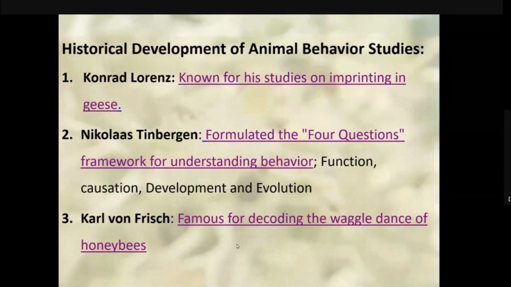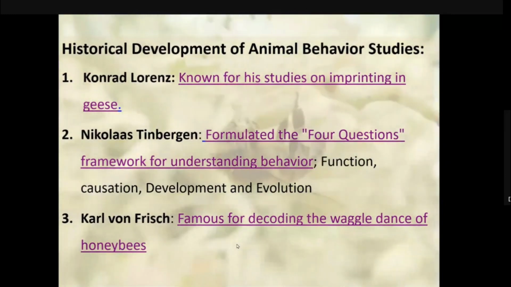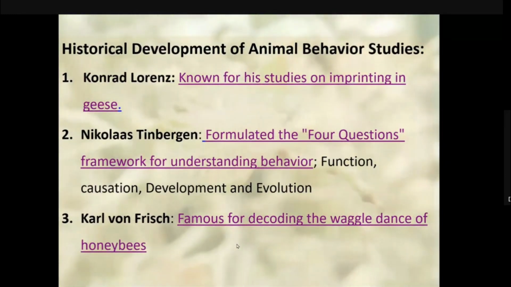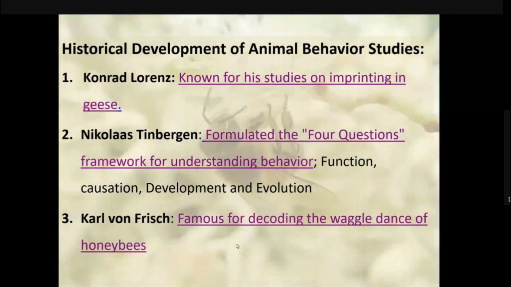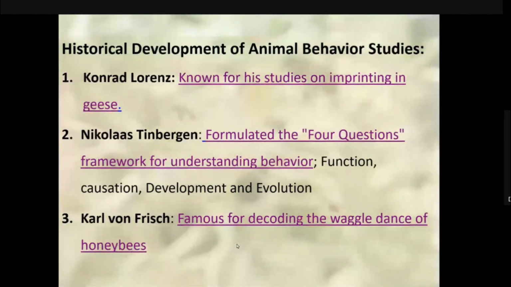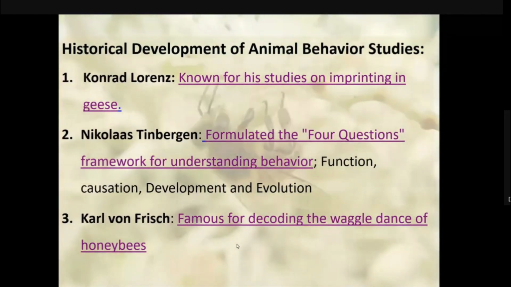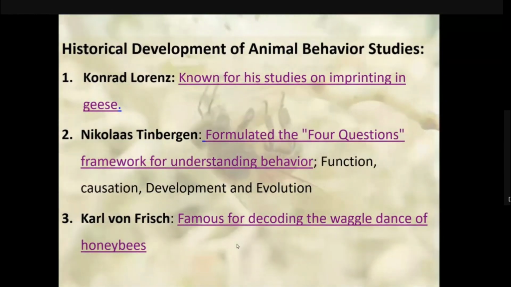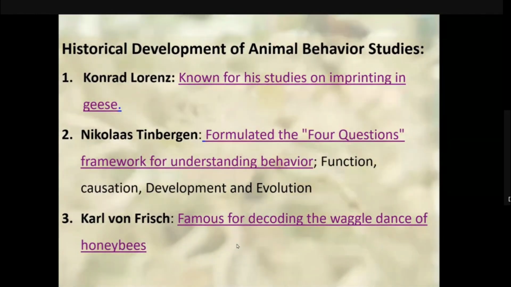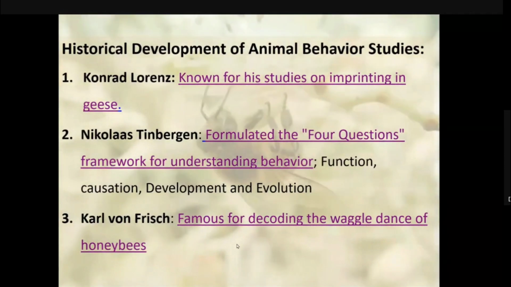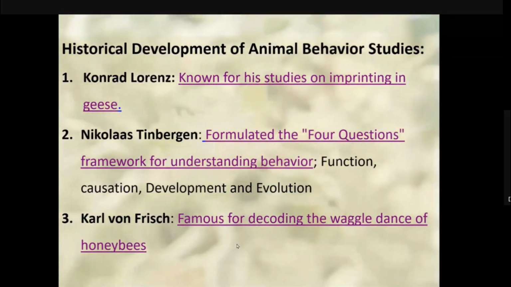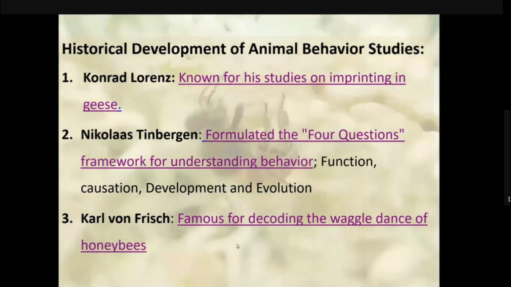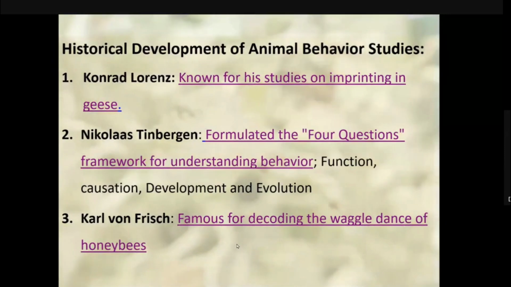What is the adaptive value of a behavior? He discussed that function focuses on the adaptive value of behavior, investigating how it contributes to an organism's survival or reproductive success. For example, bird song may attract mates and defend territory.